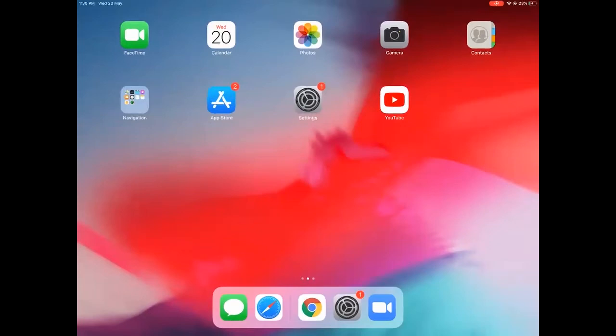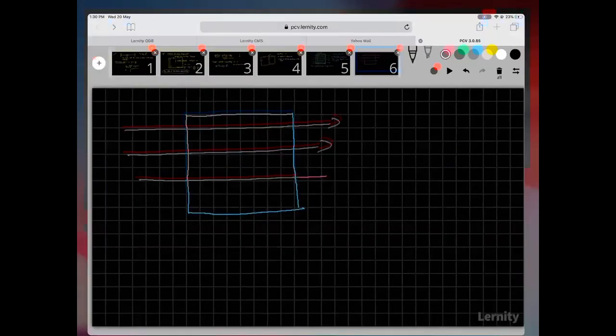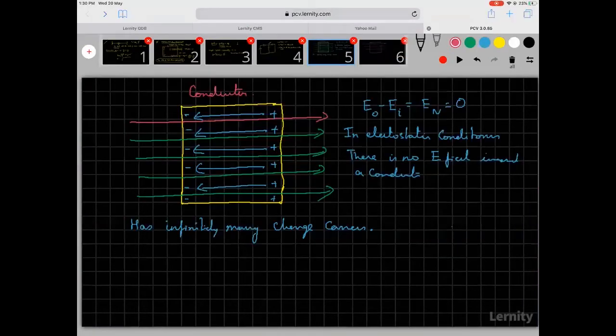Yeah. So I was telling you that in electrostatic conditions, there is no electric field inside the conductor. This is all possible because a conductor has infinitely many charge carriers, and these infinitely many charge carriers will readjust such that the net field inside the conductor becomes zero. Now we have learned all these things, and then we said that the electric field inside the conductor will become E divided by K. And we said this is zero. So we said K is equal to infinity, and all these things we said.